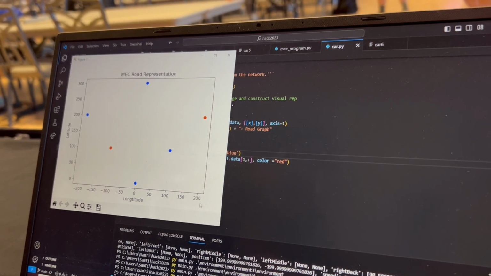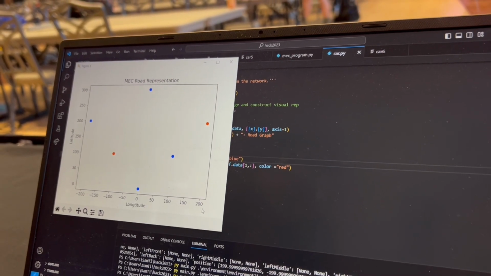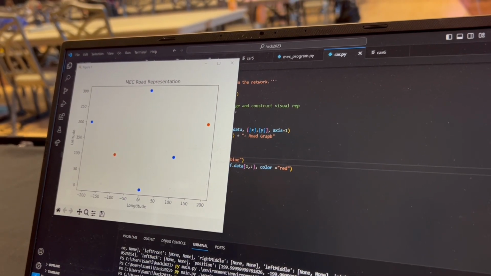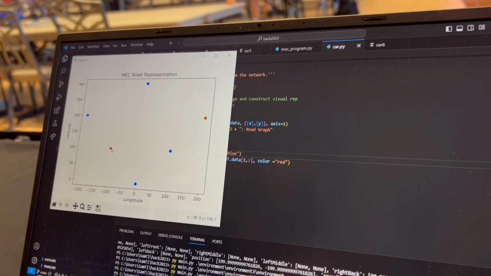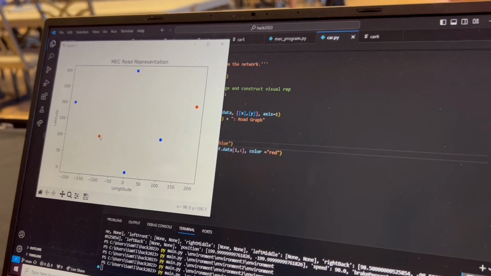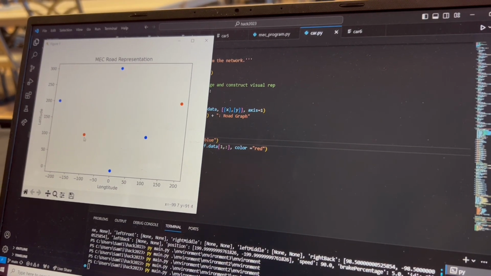So in order to represent our solution, we created a mock environment which contains 4 different cars in the network along with 2 foreign objects. These cars in the network are represented by these blue dots, whereas foreign objects, which may be cars outside of the network or foreign objects that have fallen onto the road, such as trees or something that's fallen off the top of the car, are represented by red dots.